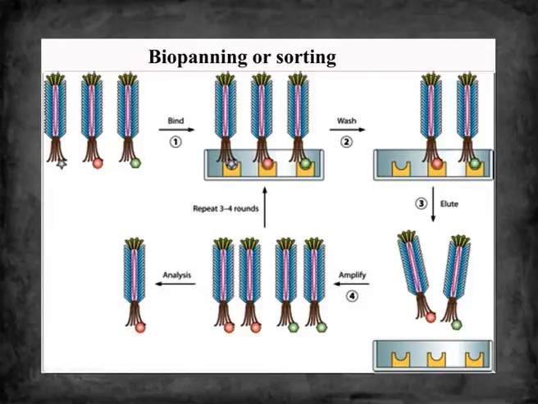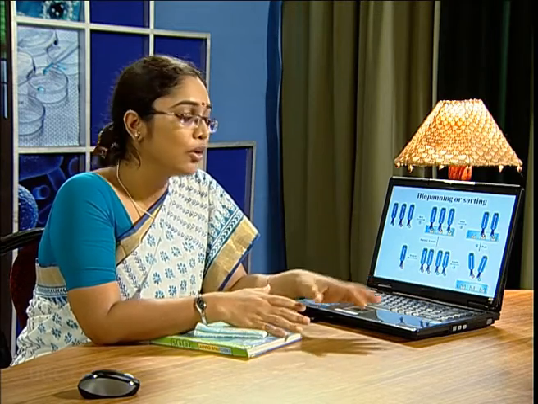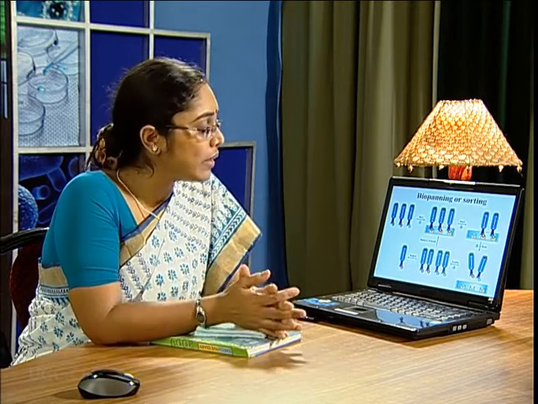First, the library is created with different variants, then it is allowed to pass through a matrix having the desired protein, and then it is washed. So, all the unbound phages will be released, only the bound phages will remain bound to the matrix, then it is washed properly and amplified. So, the desired protein will be displayed on the M13 surface.